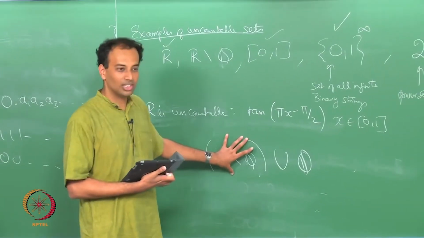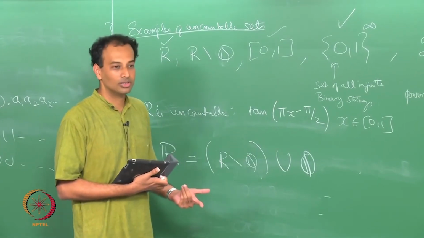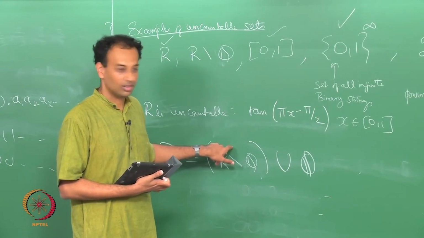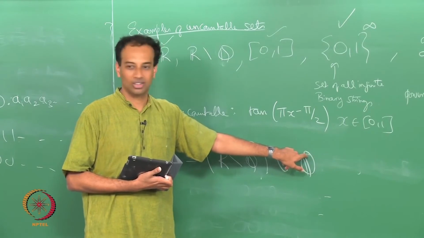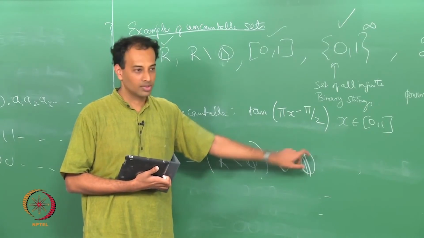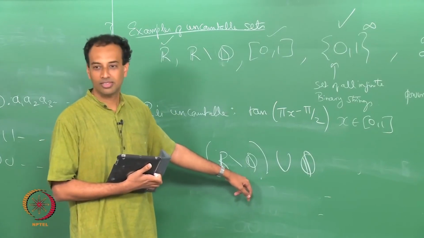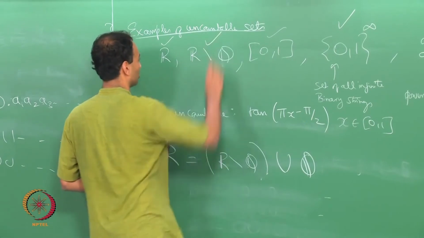Now, I want to prove that this is uncountable. Suppose irrationals are countable, then that union another countable set will be a countable set, contradiction. So, the irrationals are uncountable. We are done with that also.